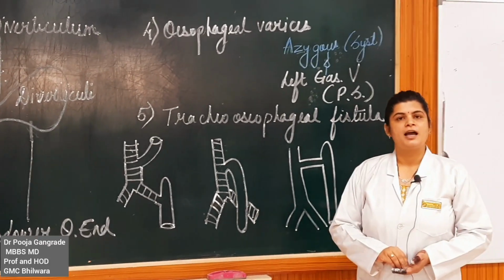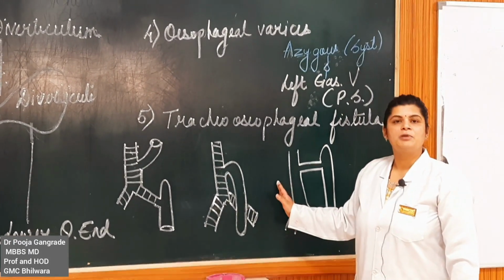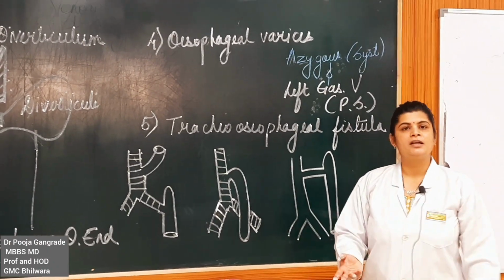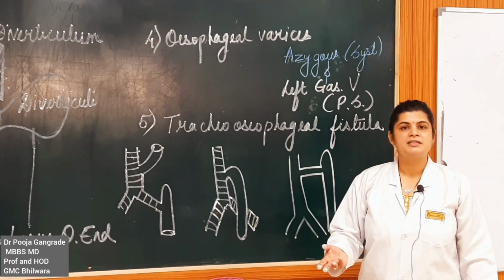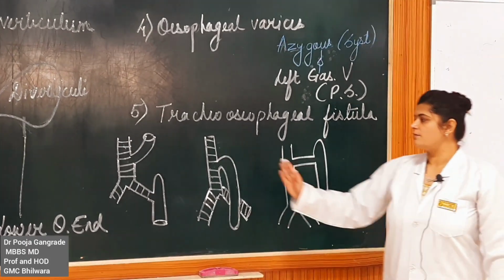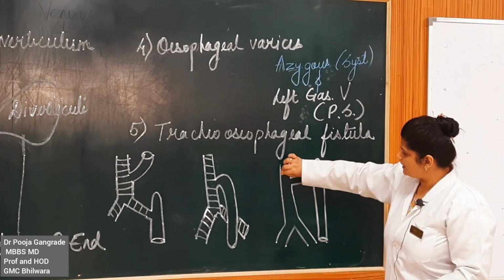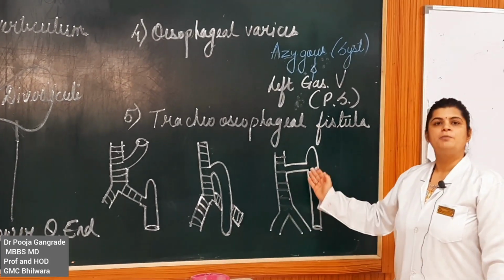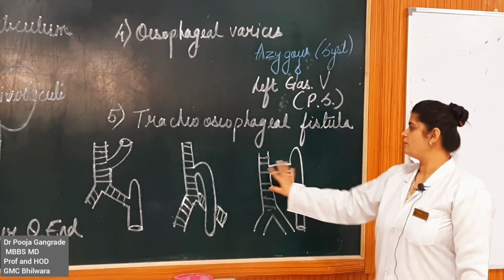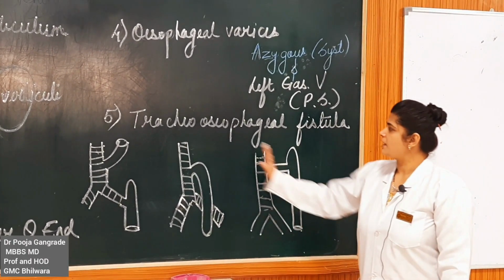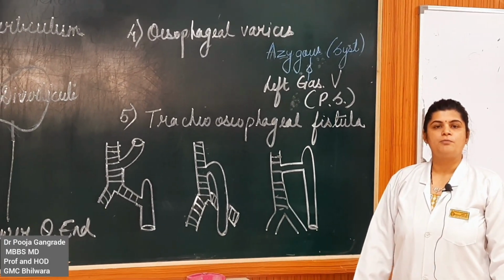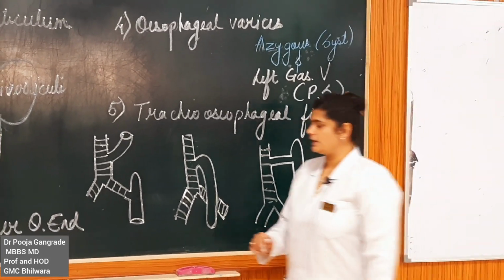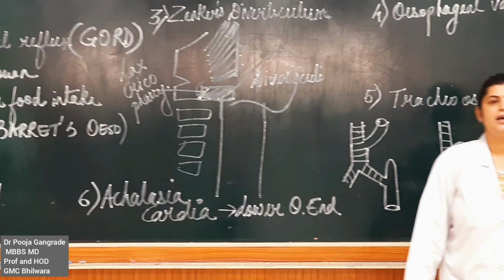So a pediatrician has to check if a child is coming with complaints, where the mother is complaining of cyanosis or vomiting of food just after meals because it is not going down. So these are all various types of complications that we see of tracheoesophageal fistula. Sometimes you will see a common communication. Both of them are formed, but there will be a common communication. So these are types of tracheoesophageal fistula which are formed because the lower end of the laryngotracheal tube does not develop properly. The last one is achalasia cardia.